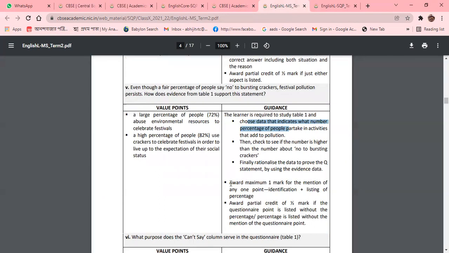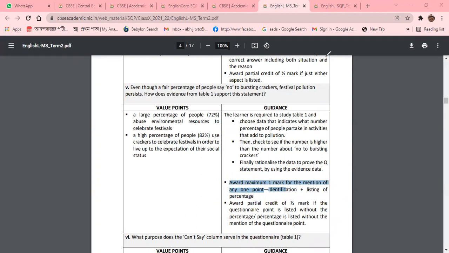Award a maximum of 1 mark for mentioning one point, identification and listing of the percentage. And there are partial marks too. So it is very clear from the perspective of CBSE what should be written.